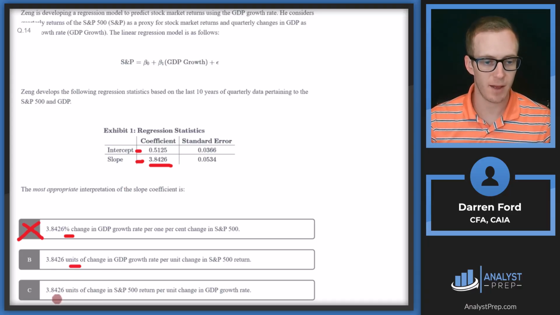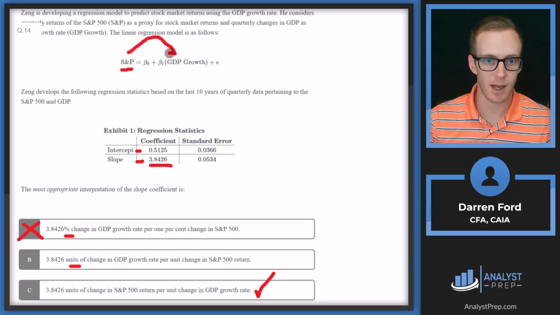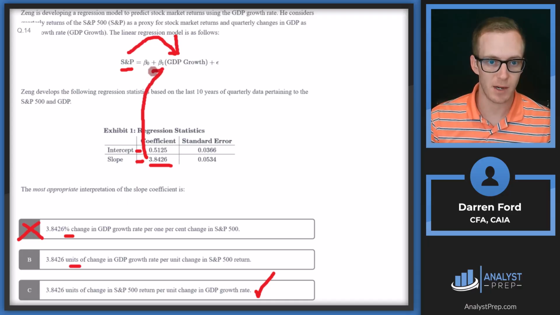And then for C, we have 3.8426 units of change in S&P 500 return per unit change in GDP growth rate. Answer C is going to be our answer because S&P is our dependent variable, and it's going to be dependent on GDP growth rate. So what this means is our coefficient, this is going to be that beta 1.